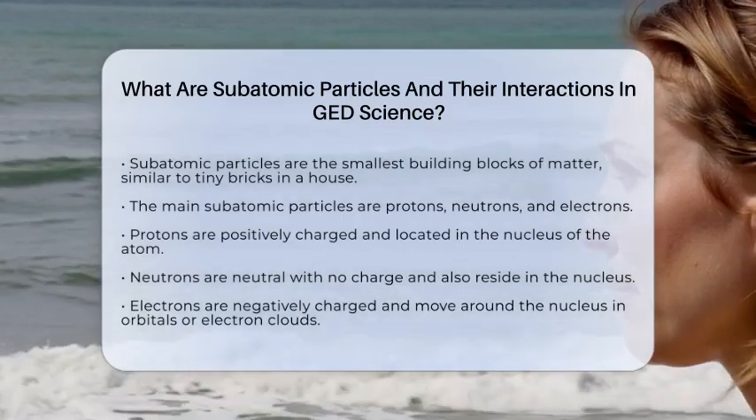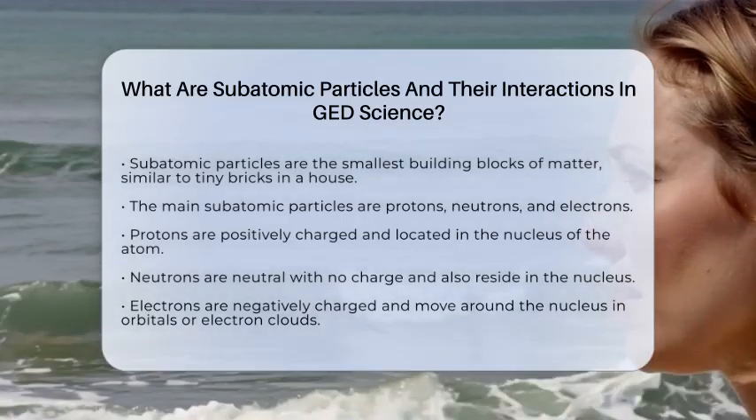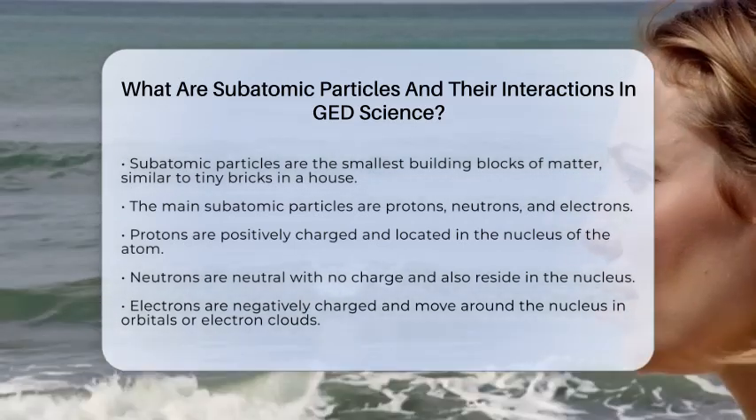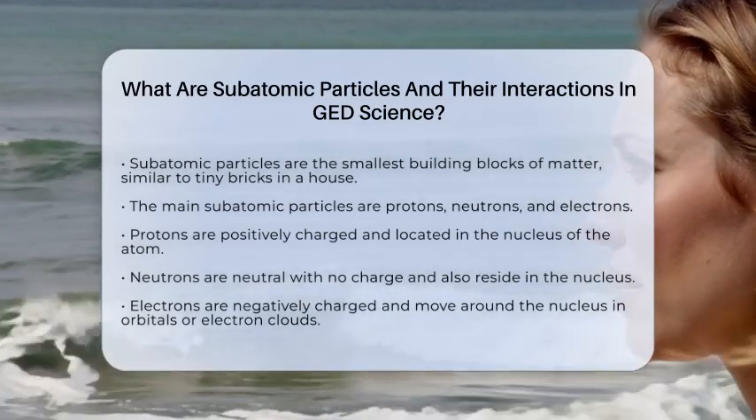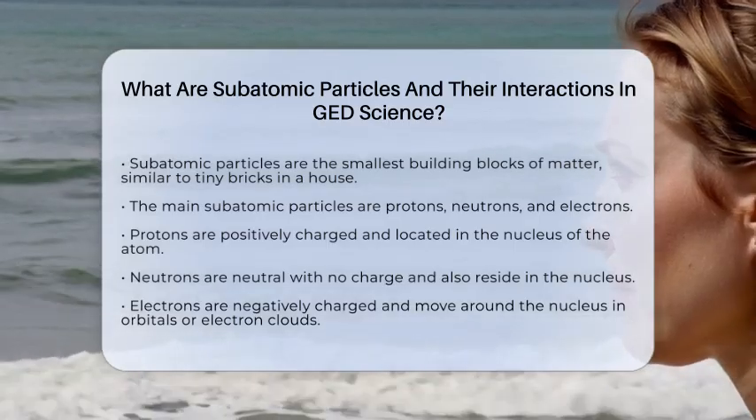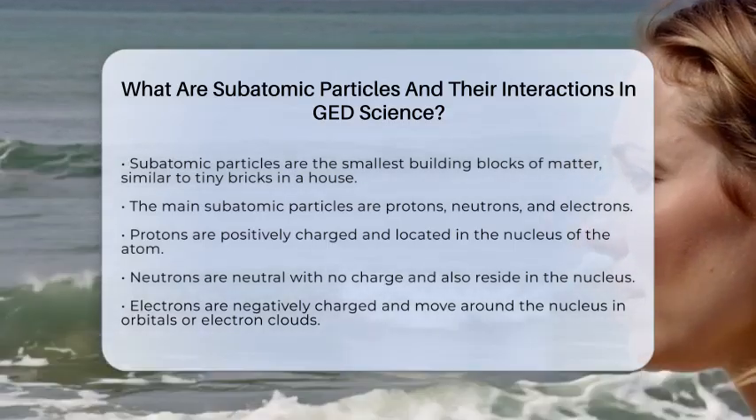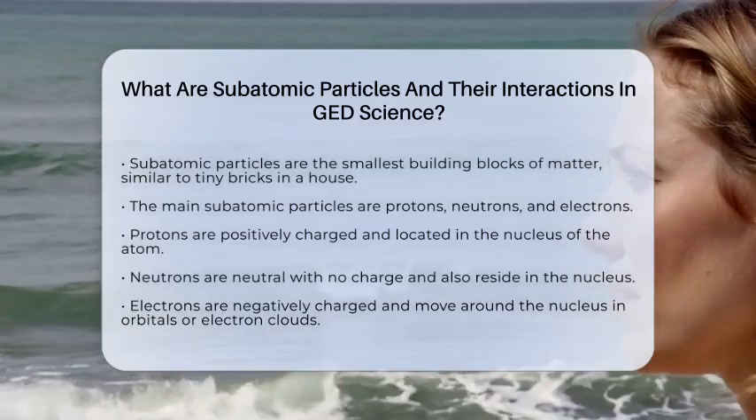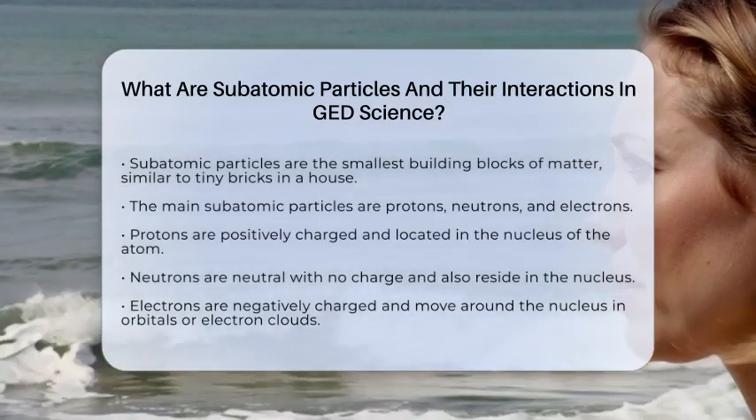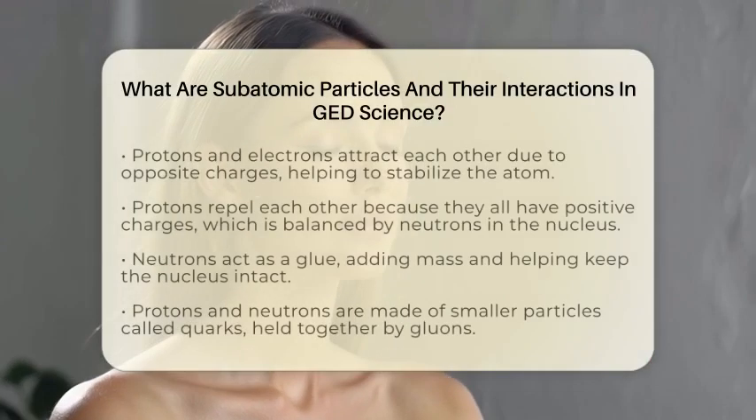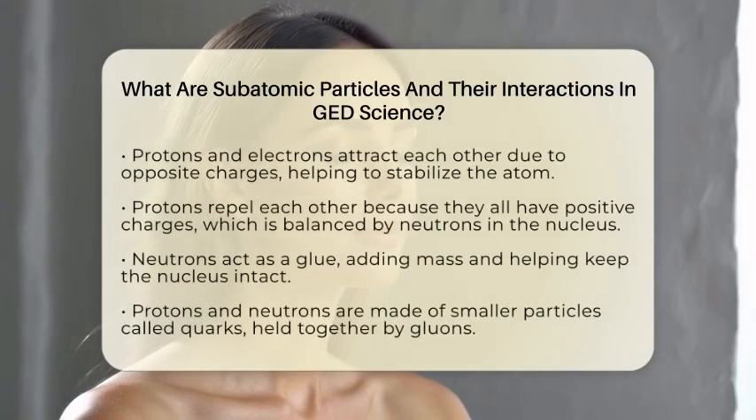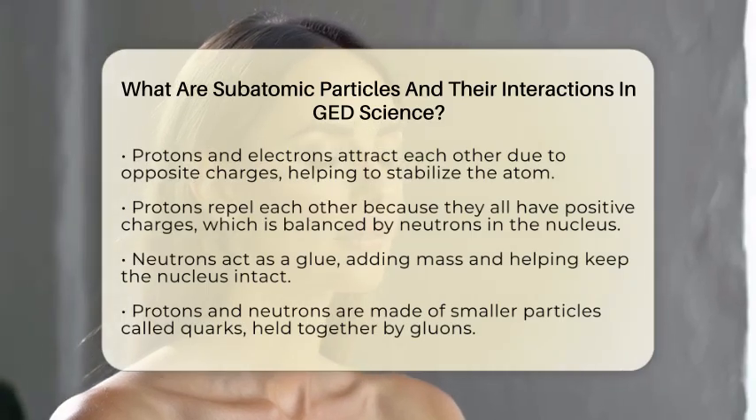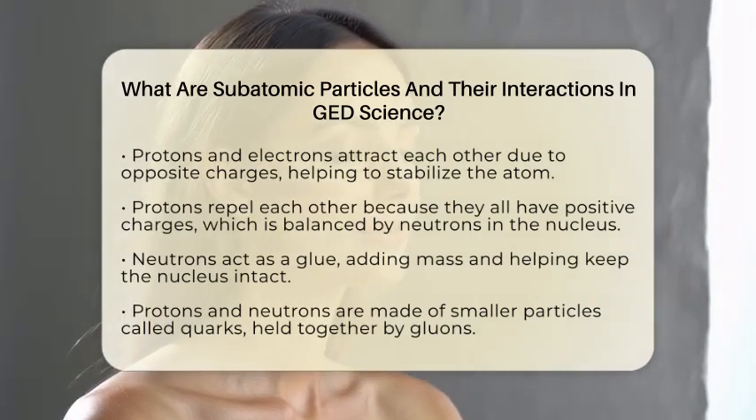The main subatomic particles are protons, neutrons, and electrons. Protons are positive and stay in the center of the atom, which we call the nucleus. Neutrons are neutral, meaning they have no charge, and they also sit in the nucleus with protons. Electrons are negative and zip around the nucleus in areas called orbitals or electron clouds. These particles are tiny but powerful because their charges and how they interact hold atoms together and determine how matter